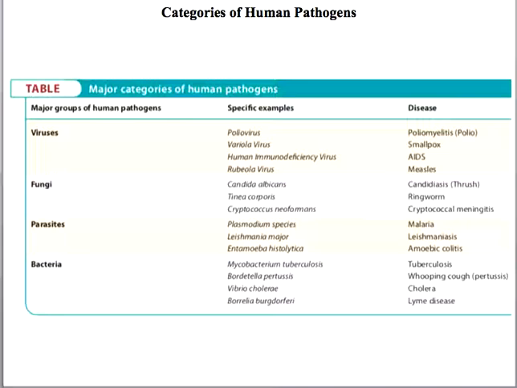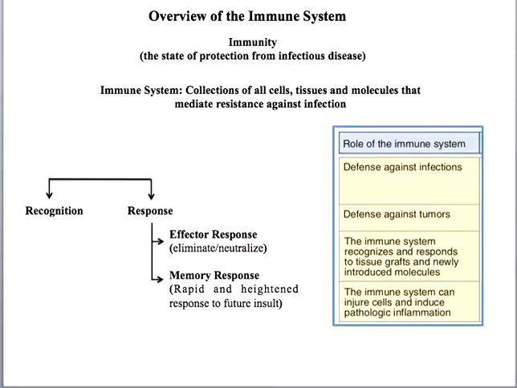Now there are some important bacteria. You may have heard about Mycobacterium tuberculosis that causes tuberculosis, and Vibrio cholerae which causes cholera, and so on.